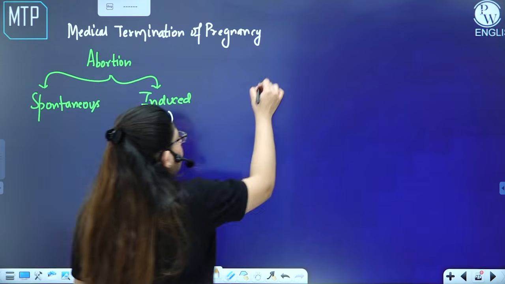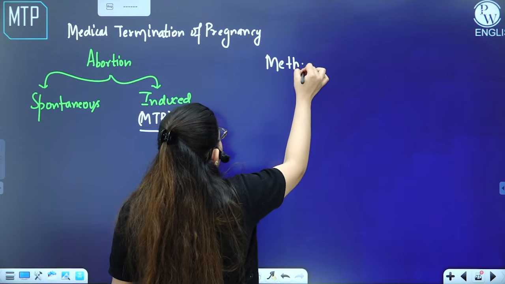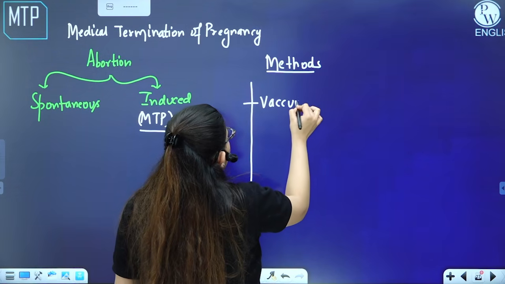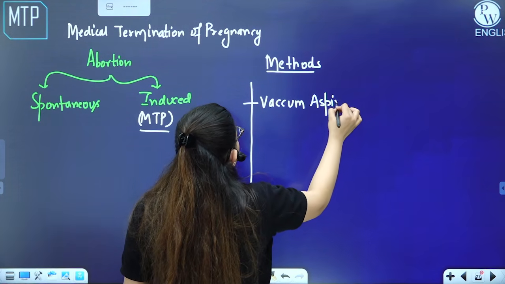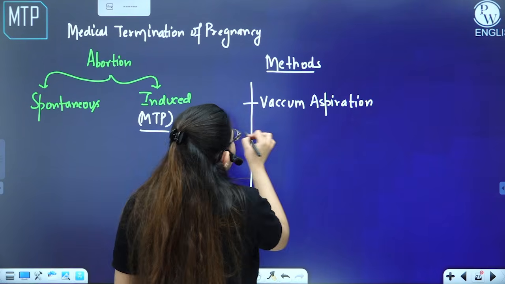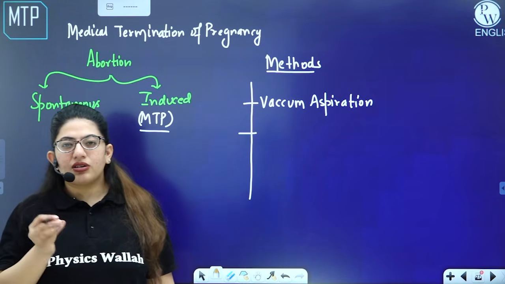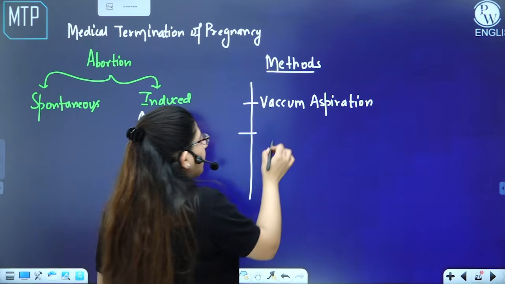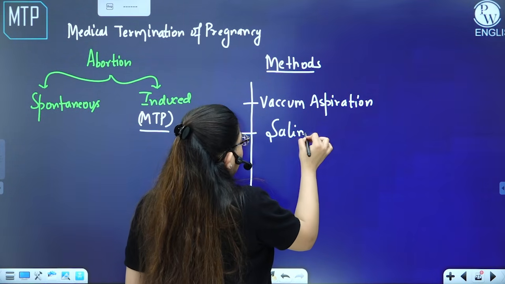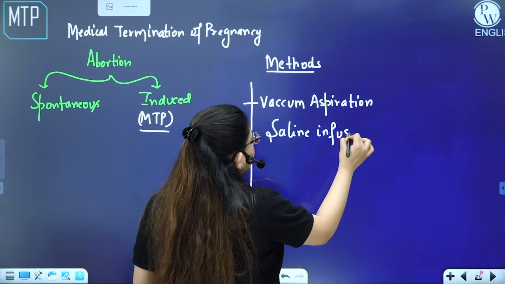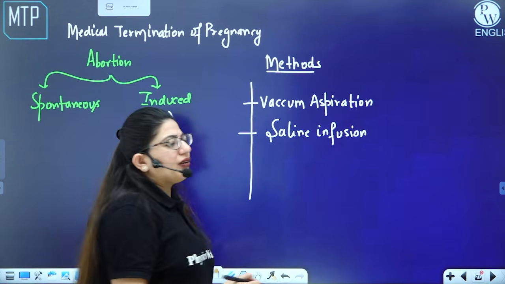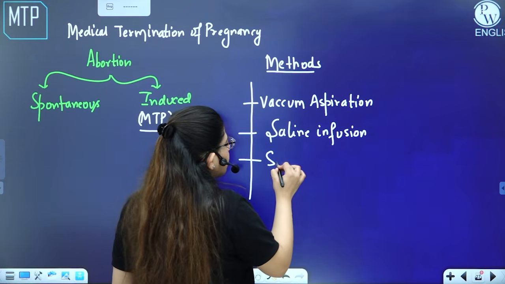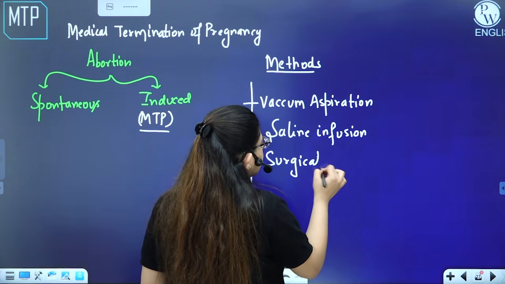There are different methods used. The first method is vacuum aspiration. That means with the help of a vacuum, we can extract out the fetus. So a vacuum is inserted inside the vagina, and with the help of that, it can be extracted out. Or by giving a saline infusion. If you give a lot of saline infusion into the womb, the embryo will get desiccated and dry and fall off. Or simply by surgical scraping, or by a surgery.